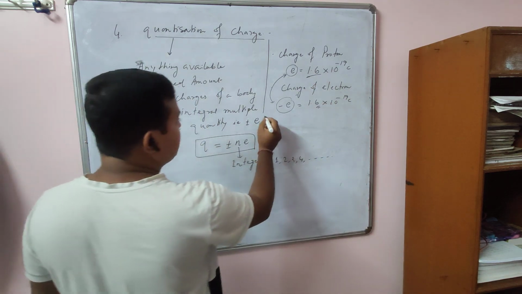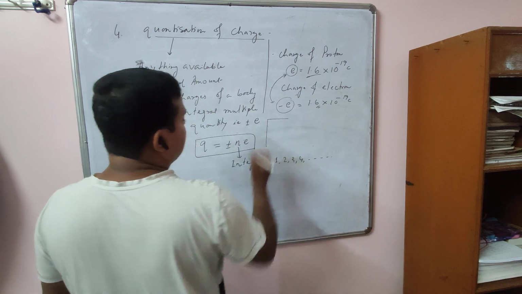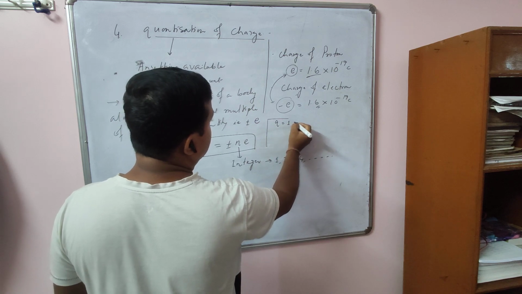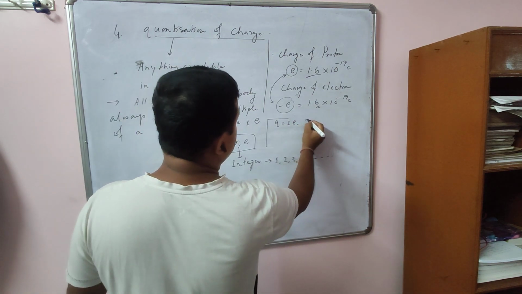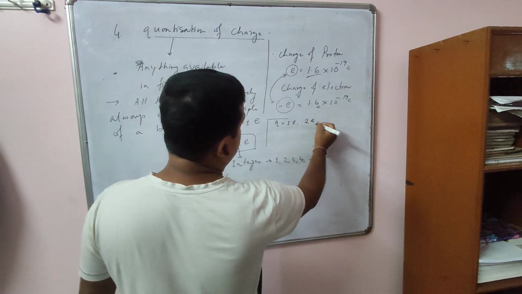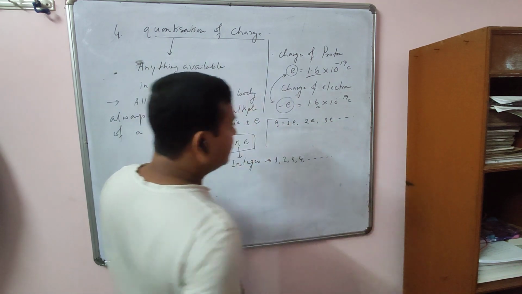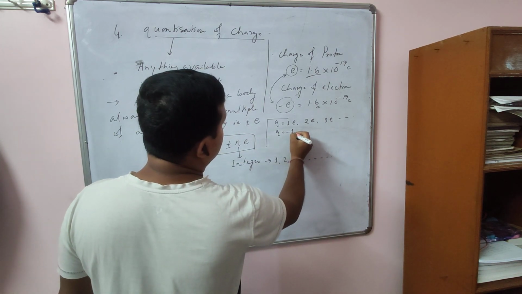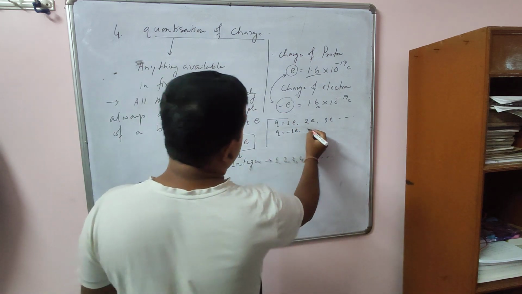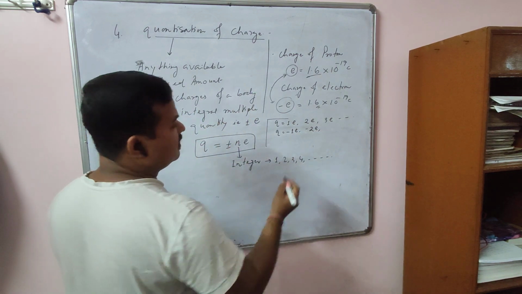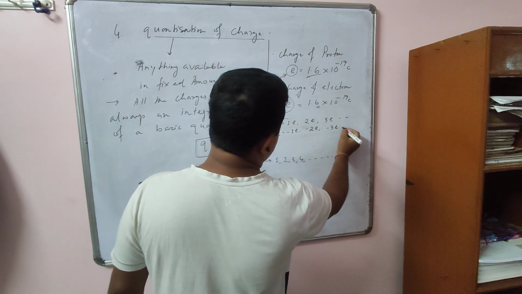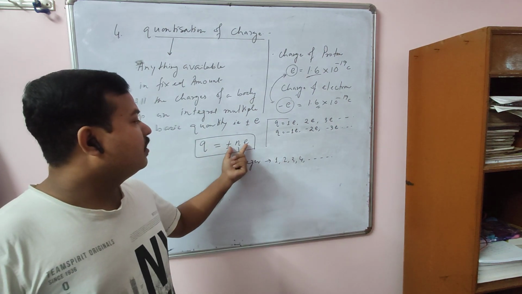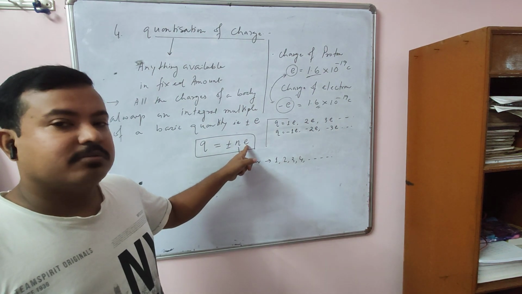Suppose a body has one excess proton. So the charge will be 1e. Say 2 excess protons, the charge will be 2e. 3 excess protons, the charge will be 3e, like that. In a similar way, suppose a body has 1 excess electron, its charge will be minus 1e. Say 2 excess electrons, the charge will be minus 2e. 3 excess electrons, it will be minus 3e, like that. So the total charge of a body is always an integral multiple of a basic unit, that is plus minus e.